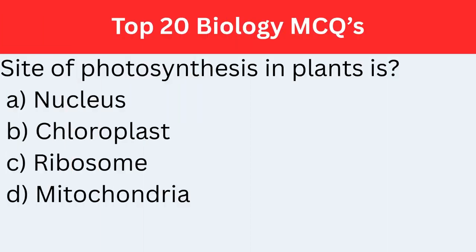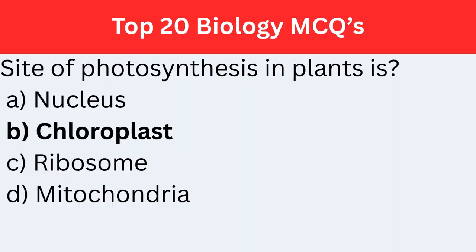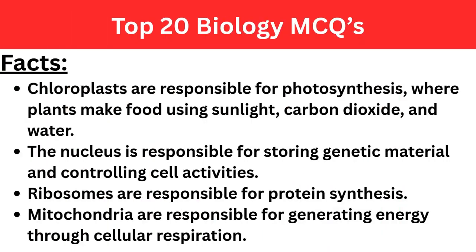The site of photosynthesis in plants is. The correct answer is option B, chloroplast. Facts. Chloroplasts are responsible for photosynthesis, where plants make food using sunlight, carbon dioxide, and water.